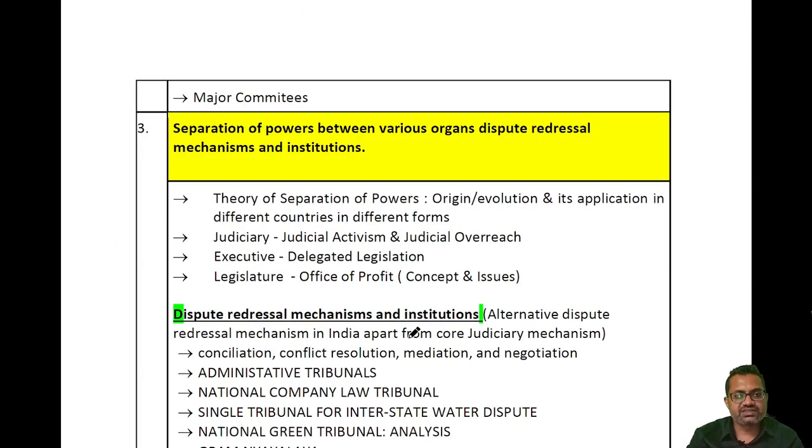Apart from this, there are some major committees which have given recommendations to improve the functioning of local self-government in India. A student is also expected to go through these committees like Ashok Mehta Committee, GVK Rao Committee, LM Singhvi Committee, first ARC, second ARC. So this kind of reports a student is expected to write in mains, the recommendations of these committees regarding reforming the local self-government.